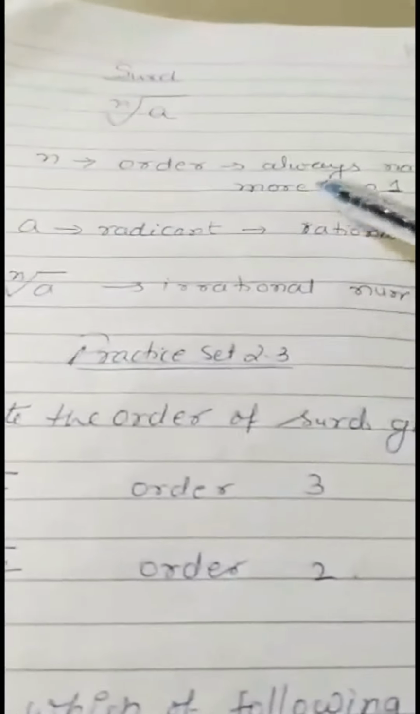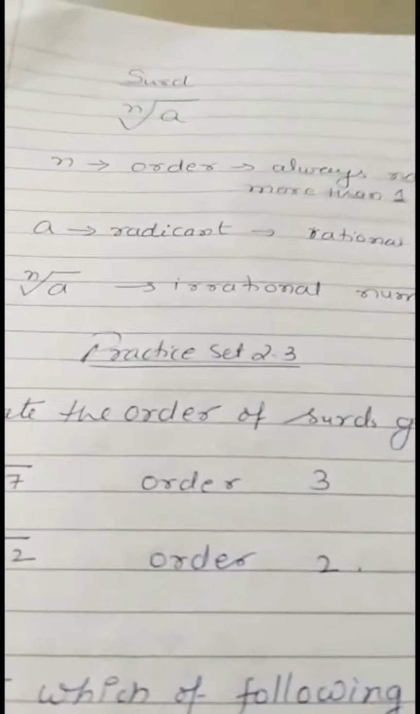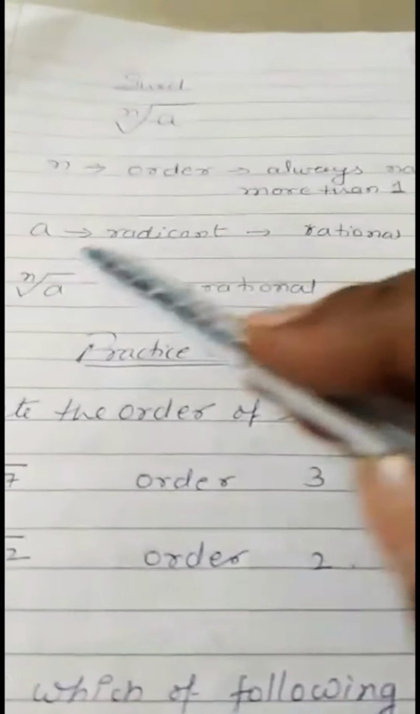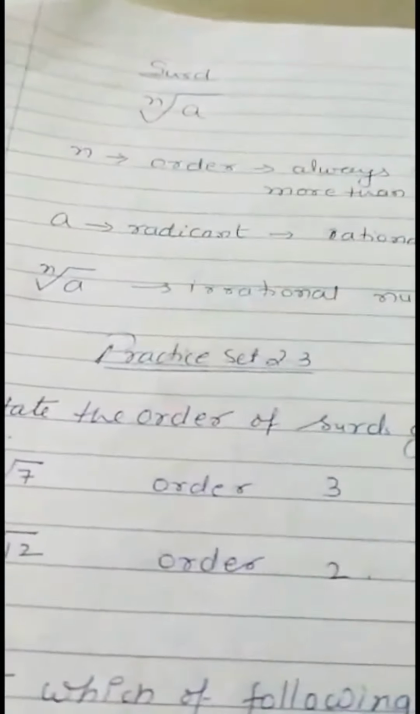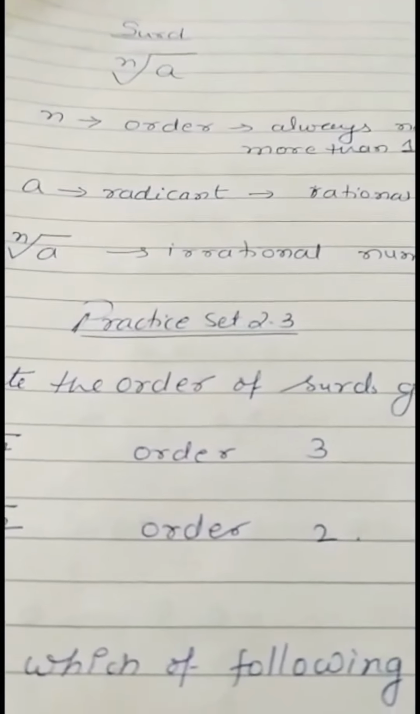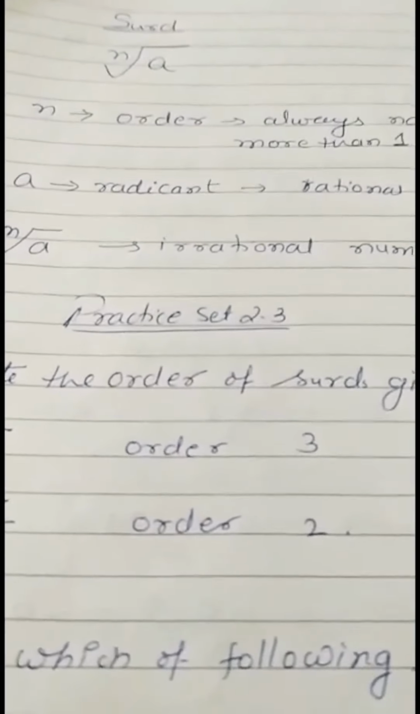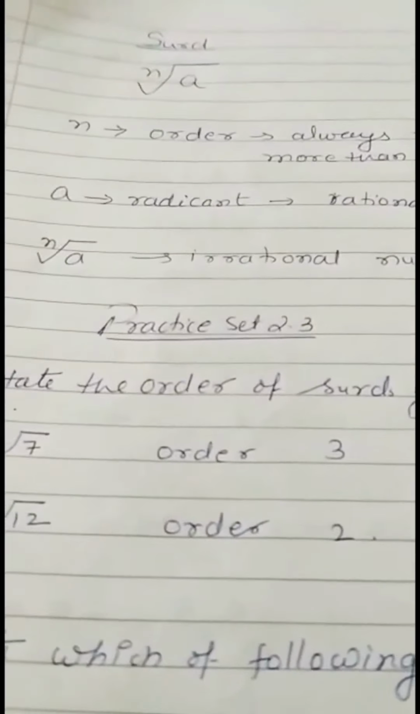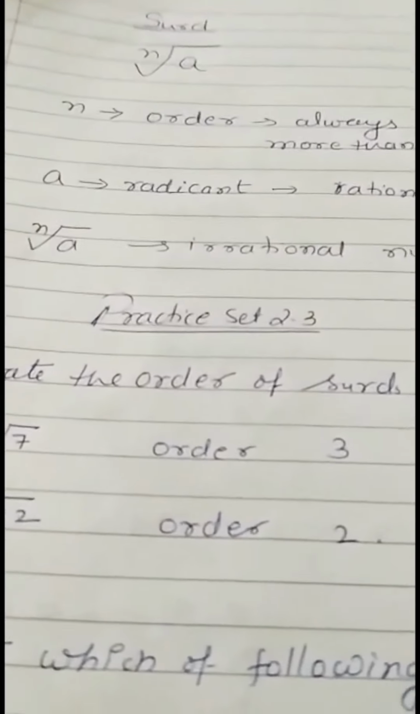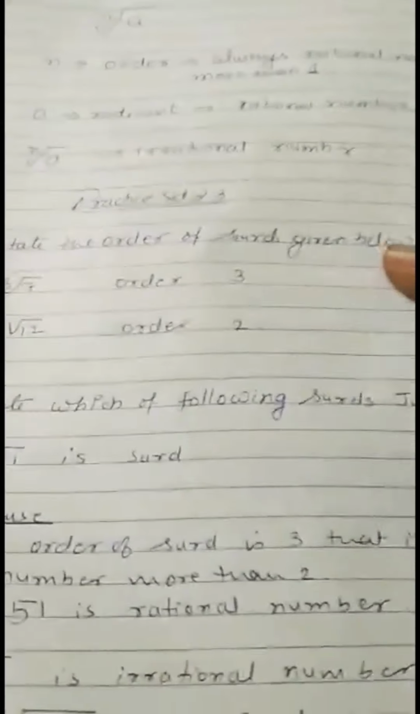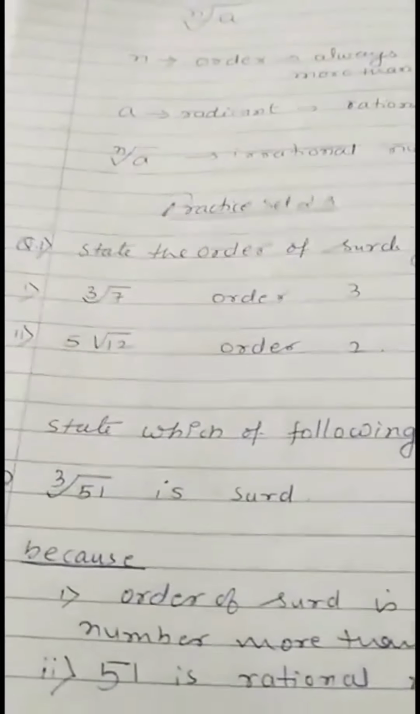First, the order is always a natural number more than 1. Second, the radicand is a rational number, whereas the total answer should be irrational. Means if cube root of 8 is written, the answer we know is 2, so the cube root of 8 is not a surd. Square root of 16 is 4, it is not a surd. So we'll start exercise 2.3.